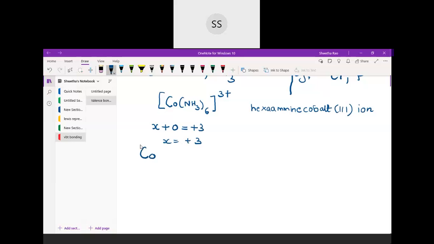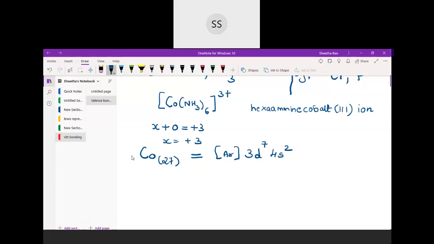I told you for the 3d series at least you need to remember 21 to 30 elements, you should be knowing by heart. Yes, very good. So it is 27, correct, no? So 27 is the atomic number of cobalt. So I will just write the electronic configuration first. Cobalt is 27. So we write in this way: argon. I will write the d orbital inside. I am just writing in the way how they are arranged. So 3d, 7 electrons you will find, and then 4s has 2 electrons. So this is how the configuration is.